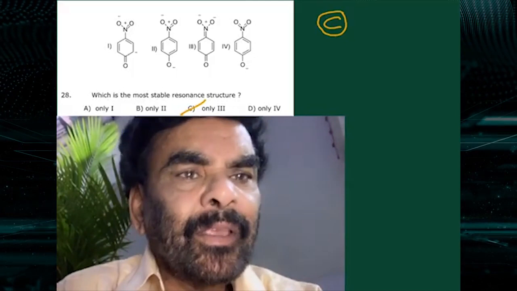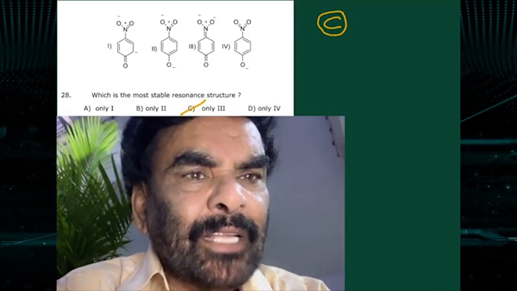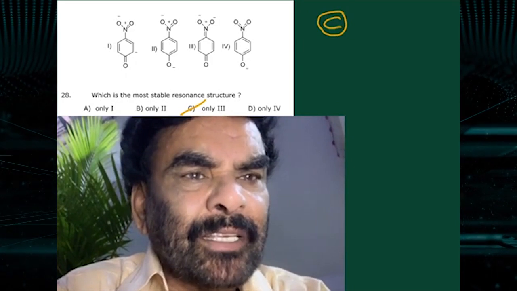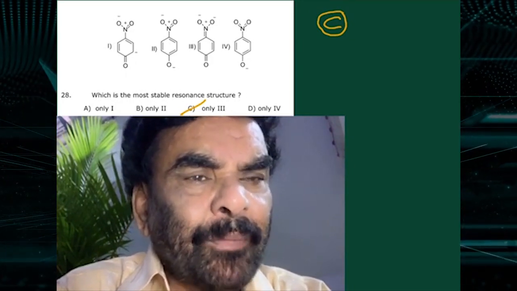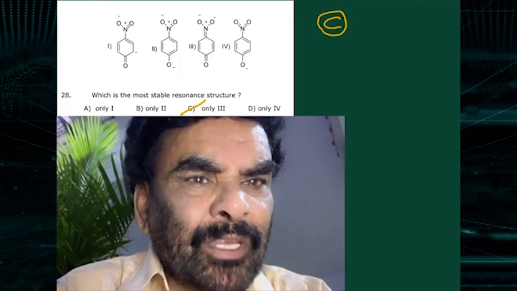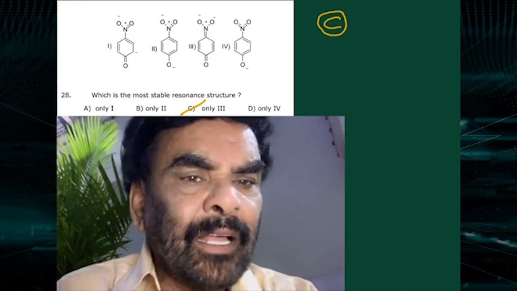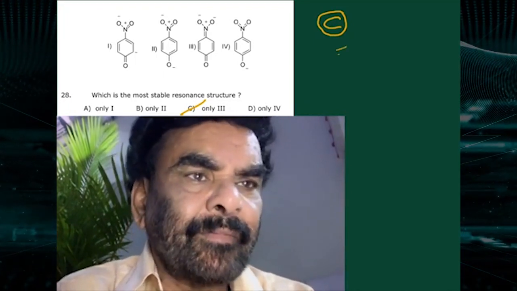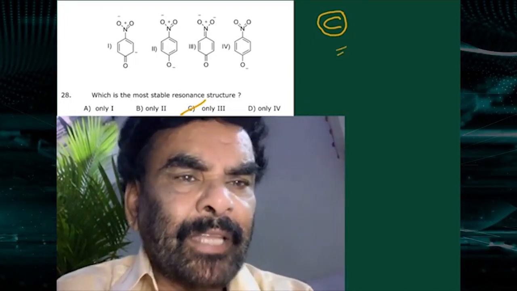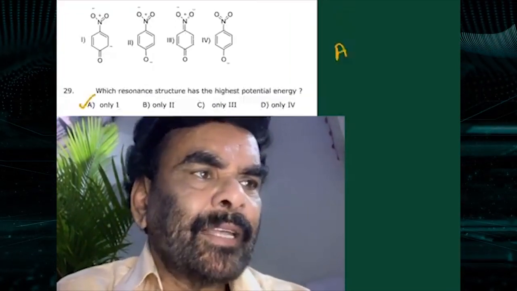You see the negative-positive separation. The negative charge is on the oxygen, positive charge is on the nitrogen, and the positive and negative charges are side by side. So 3 is more stable than any other. So C is correct, because negative, positive, negative.